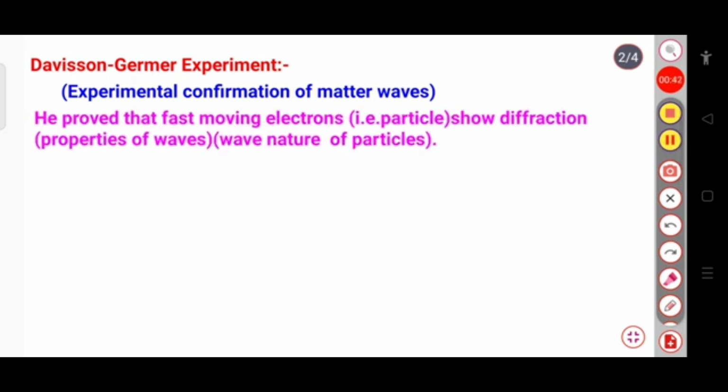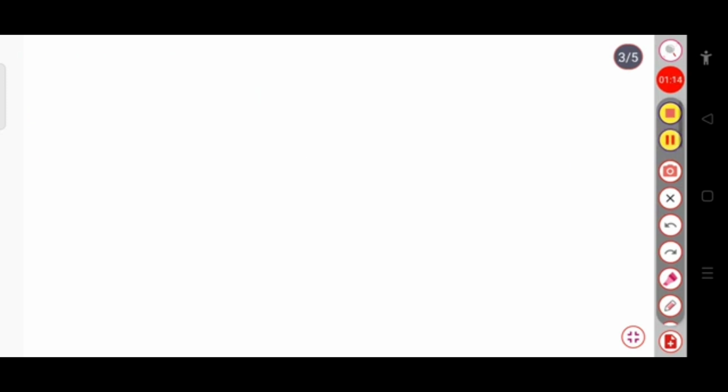Davison-Germer proved that fast moving electrons, where the electrons are considered to be the particle, show diffraction, which means the properties of waves. This is called the wave nature of the particle. So this is the experimental confirmation of the matter waves.